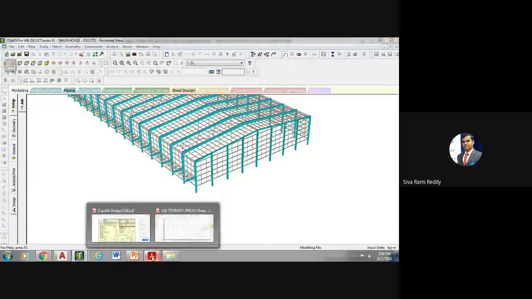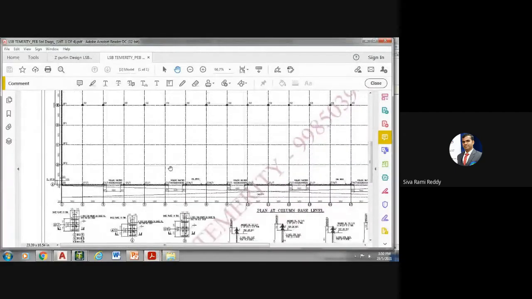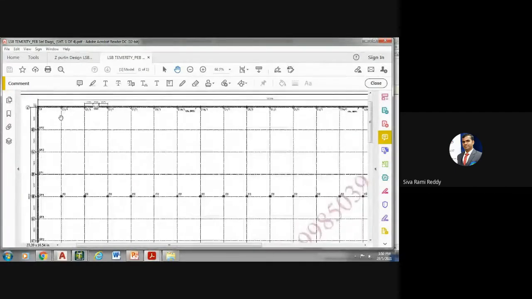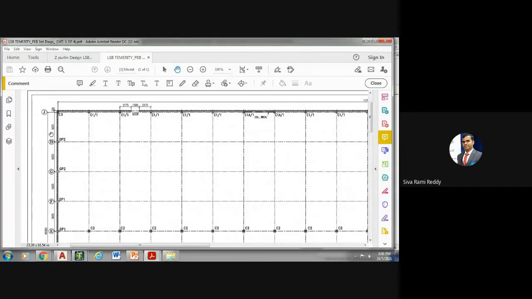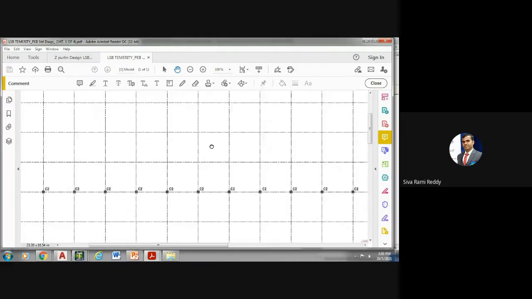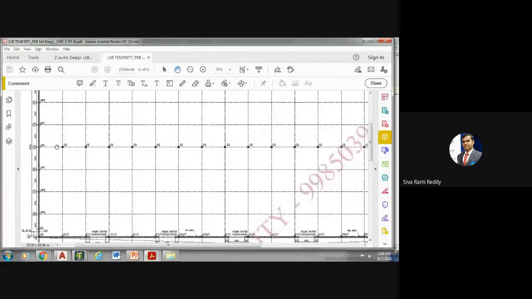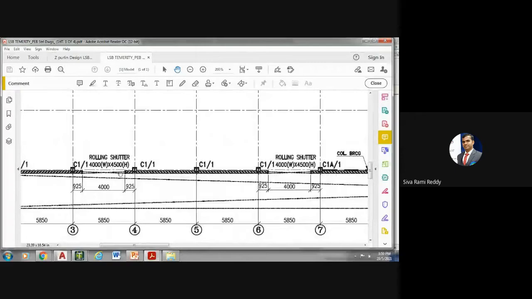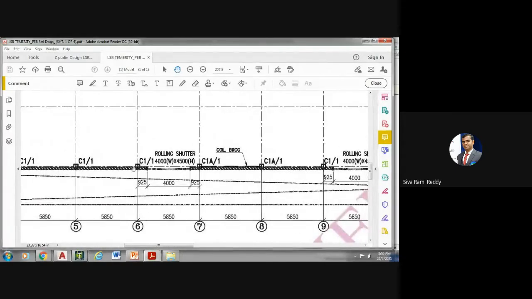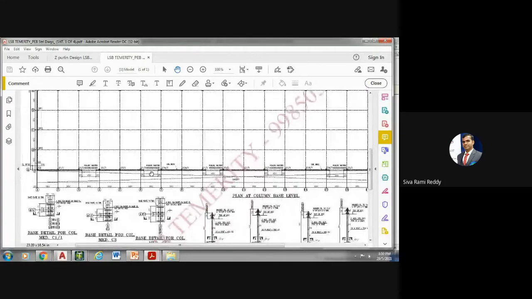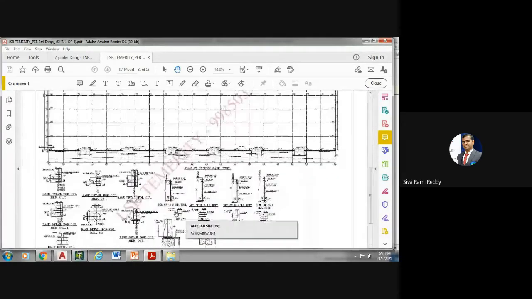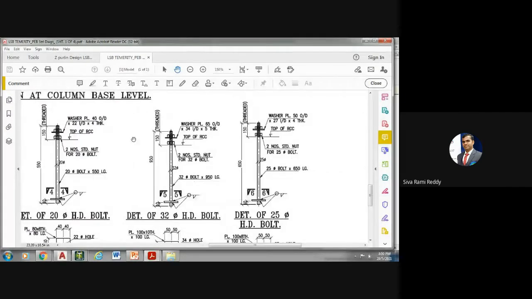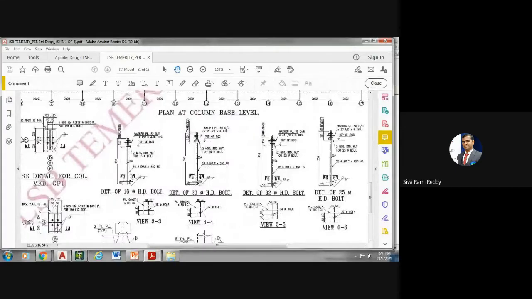And I can show you some of the drawings here. Yeah, this is the drawing. See this drawing. I told you that even the detailing is very tough in the case of steel structures. See, we have C1, C2 columns, and PC means central columns here, and we have columns here. Here we have a rolling shutter, as I told you, and you can see all of these things. And the other connections. See, all connections are like this. This one, and then this one, and then this one. Bolt details.